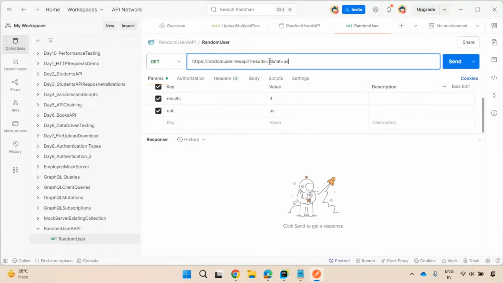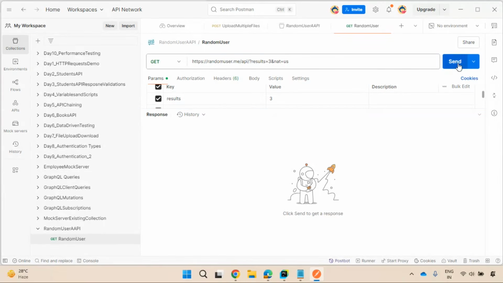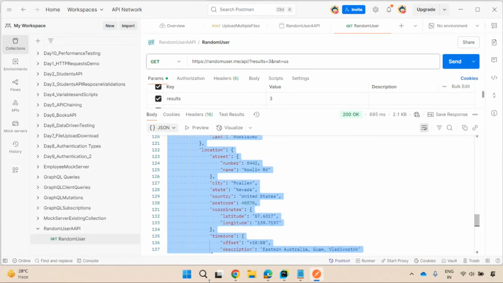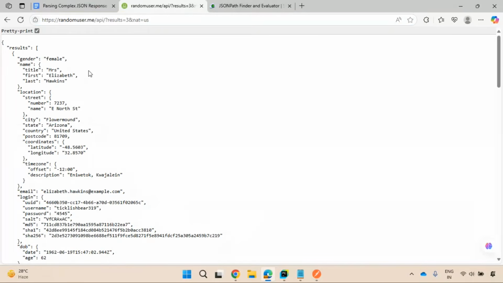I'll only fetch the details. I have just taken this to make you understand how a complex JSON response looks. Click on send. Now observe, it is giving me the entire results, whatever you see in the browser.